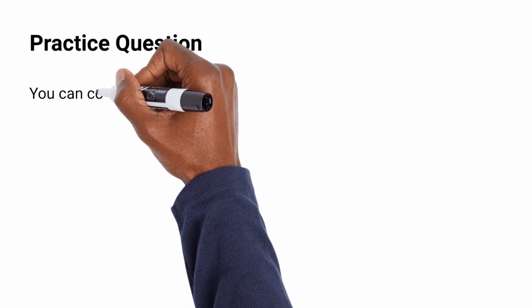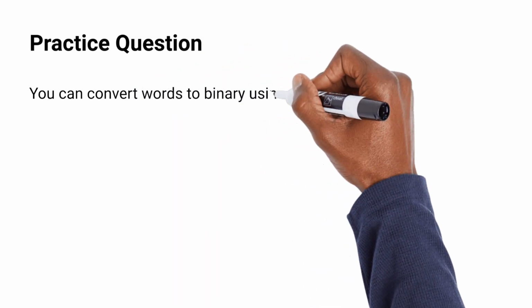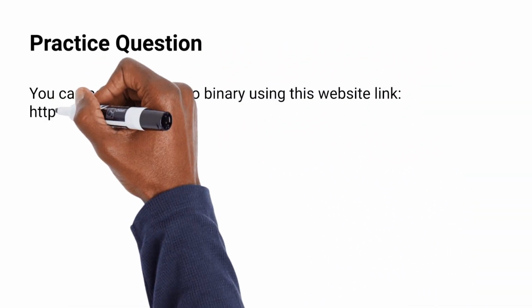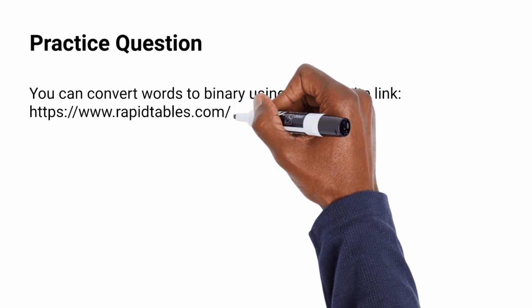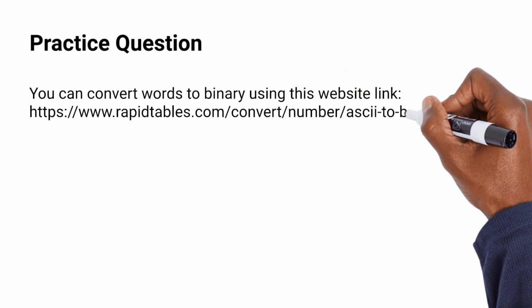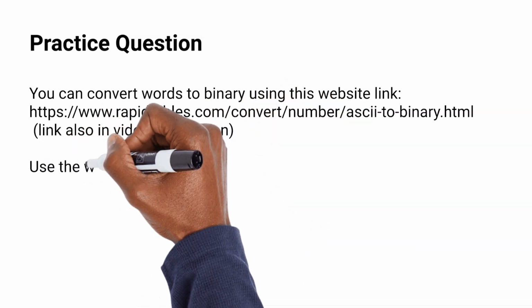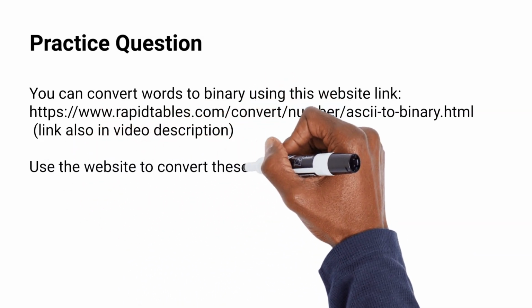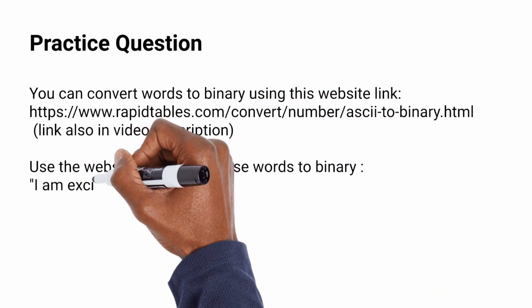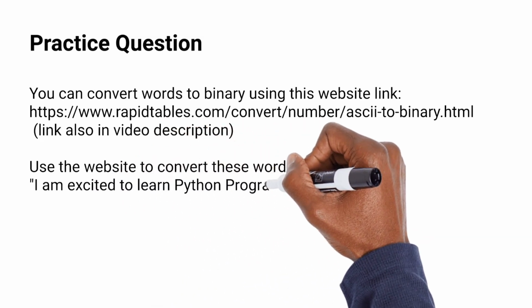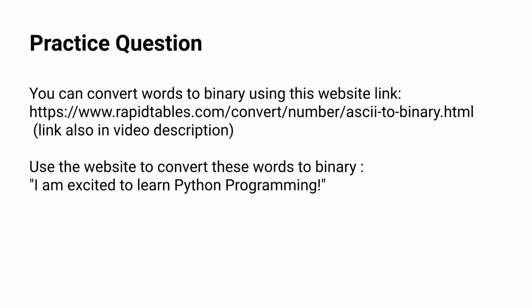Okay, so I have a practice question for you. I think this should be very easy. There is a website that we can use to convert text to binary. I'll put the link in the description so that you can just click on it. When you go to that website, you can put in your text and it will convert to binary.